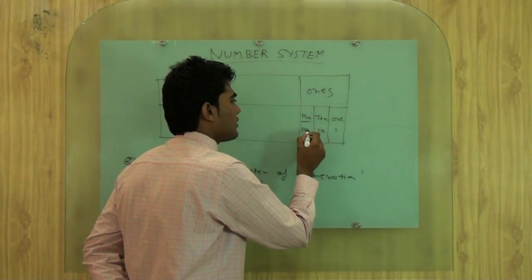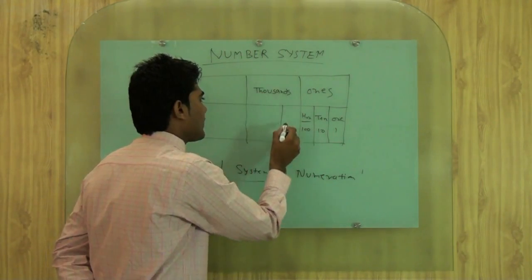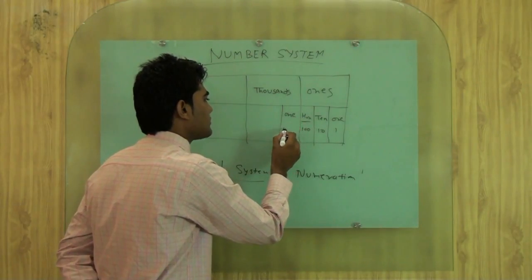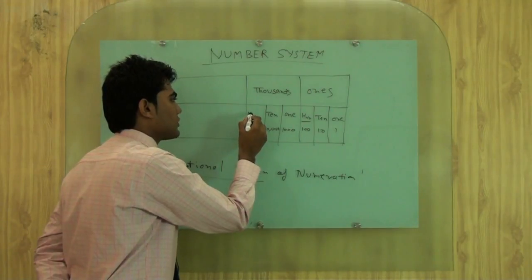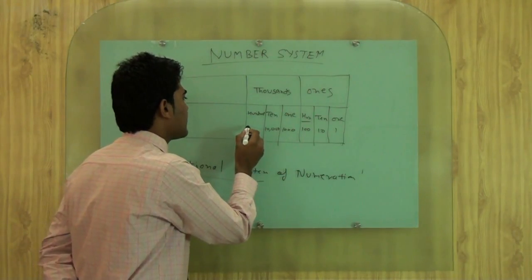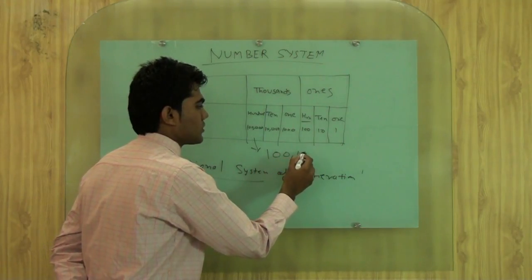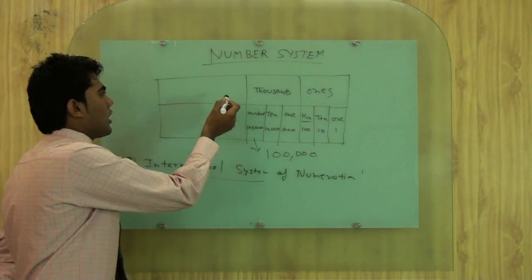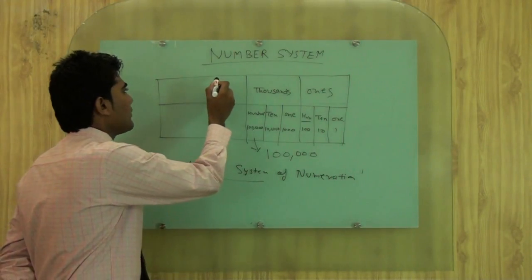1, 10 and 100. Now thousands, how will we write? 1,000, 10,000 and one more thing is here, 100,000. This is a difference from the Hindu-Arabic system. This is 100,000. Now according to the Hindu-Arabic system we move to lakhs, but here we will use millions.